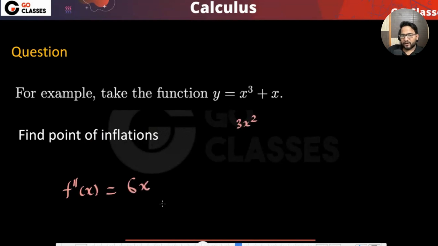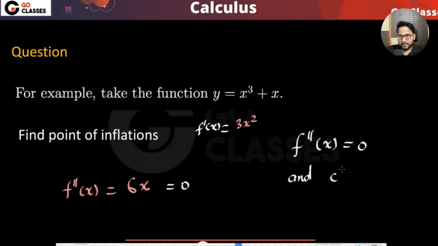So what is the point of inflection here? You put it 0, and then check if f''(x) is changing its sign or not, before 0 and after 0. Since it is changing its sign, you will say that this particular point is a point of inflection. Why? Because f''(x) is 0 and changing the sign.